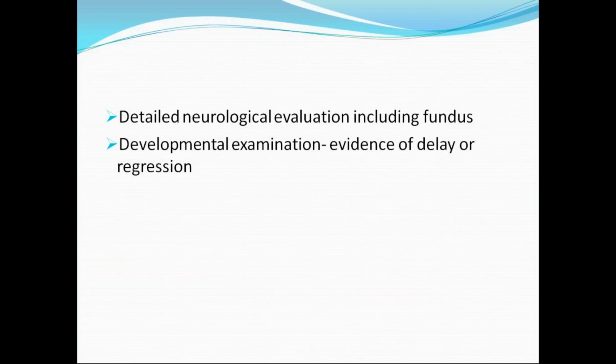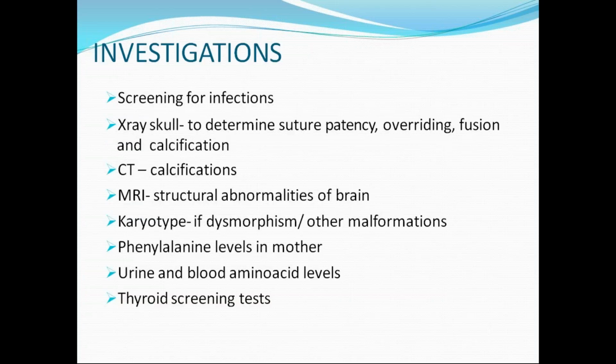But we already discussed that one will expect some delay in a case of microcephaly because the brain is not growing normally. So coming to the investigation part, what do you want to do? First, screen for infections. Next, X-ray skull to determine suture patency, overriding or fusion, and calcification. CT for periventricular calcifications, which we expect in cytomegalovirus, toxoplasmosis and all TORCH infections, to rule out any calcifications present in the brain or not. And we need to do MRI to know structural abnormalities of the brain.